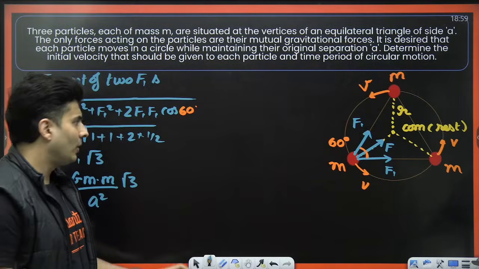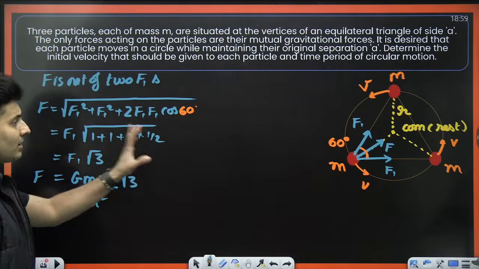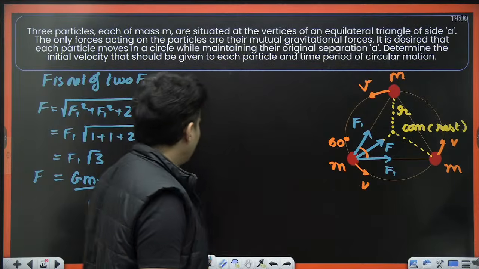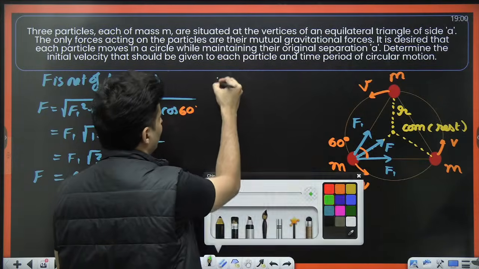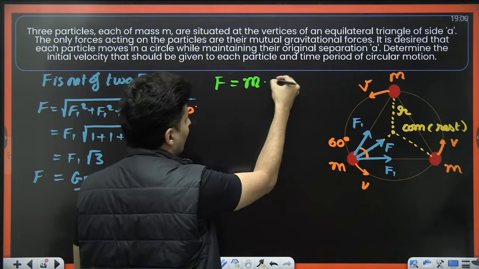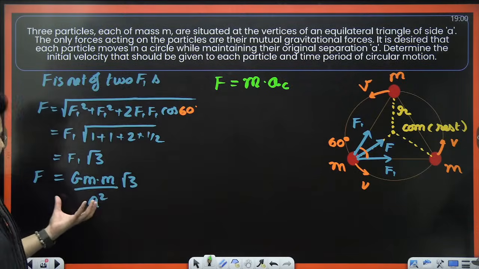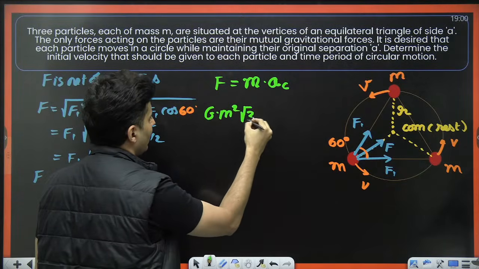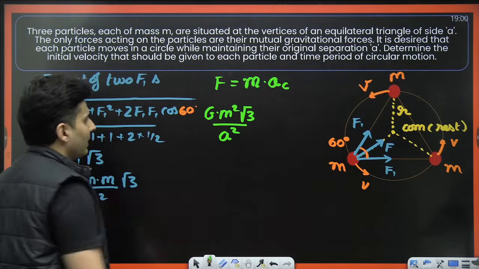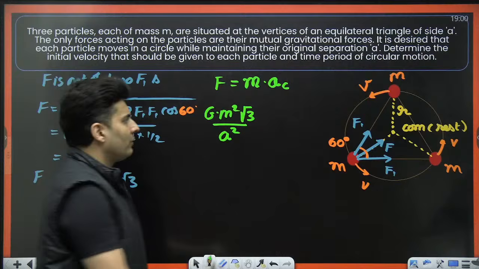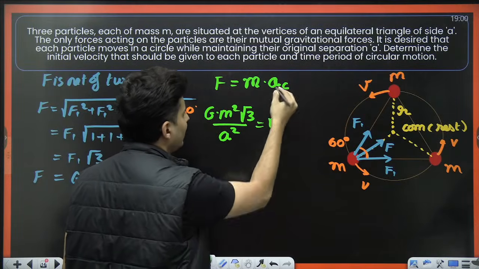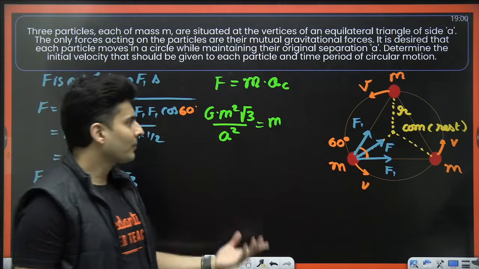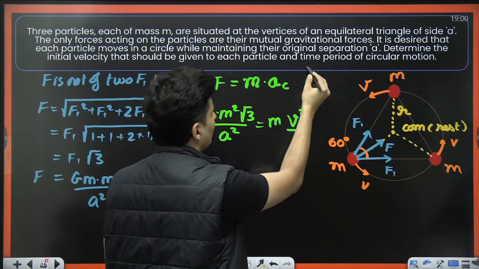That will be your F. Oh, sorry, not F1. That will be your F, the total force on any one of the particles. Now understand that force will be mass into centripetal acceleration. So I can use this, which is Gm square root 3 by a square, that will be the force, is equal to mass into centripetal acceleration, which will be omega square r or v square by r. So I can use v square because I want to find the speed.